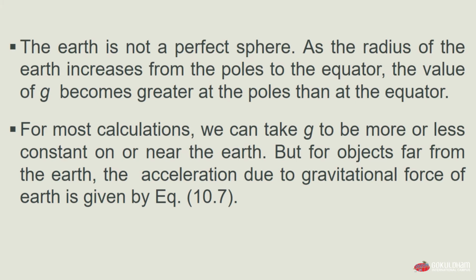For most calculations, we can take the value of g to be more or less constant on or near the earth. But for objects that are far from our earth, the acceleration due to gravitational force of earth is given by equation 10.7, which was g = G × M / d², where d is the distance between the object and our earth.